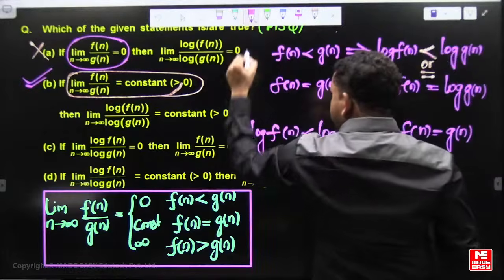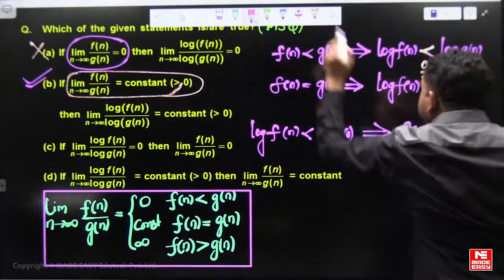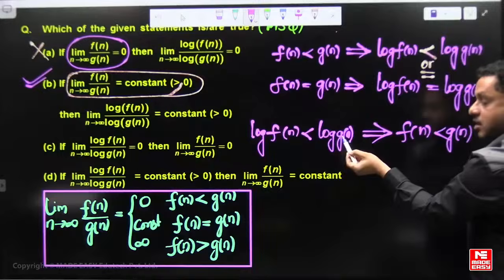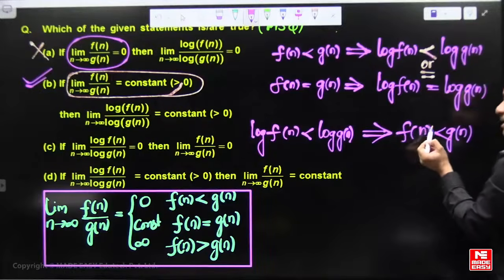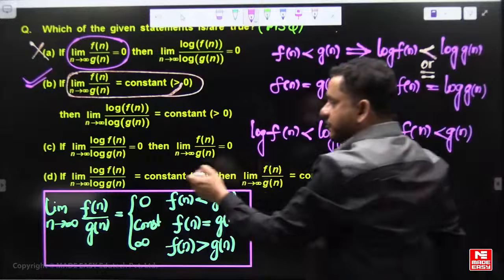So f of n is also asymptotically less than g of n. This is true. If log f of n is already asymptotically smaller than log g of n, the corresponding function f of n is also asymptotically smaller than g of n.